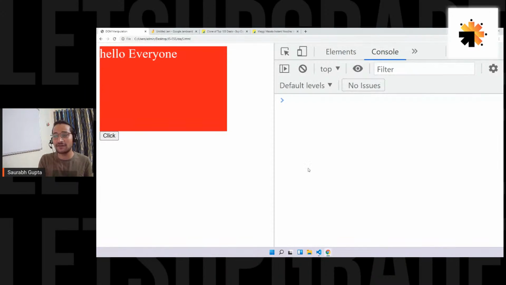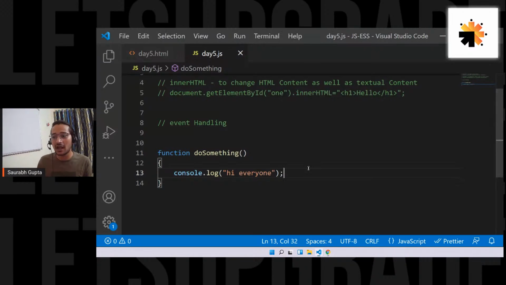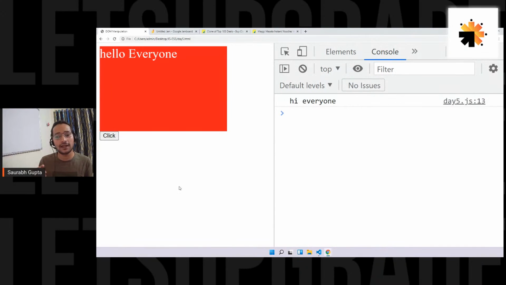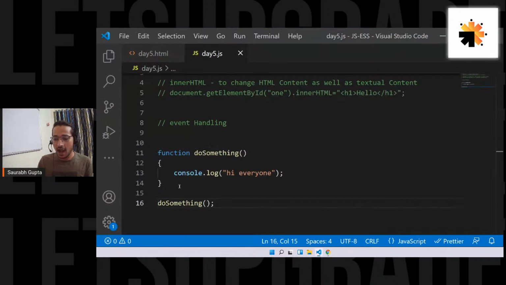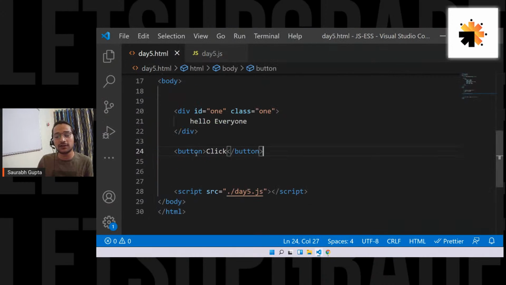Now you know that this function will not get performed automatically. I need to call it. If I call it down here, it should work. Yesterday we learned it. It is working. But this is what I don't want. I want to call this function when the user clicks on this button. How should I connect that function to this button?